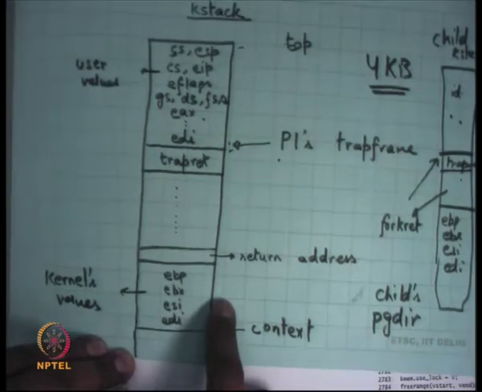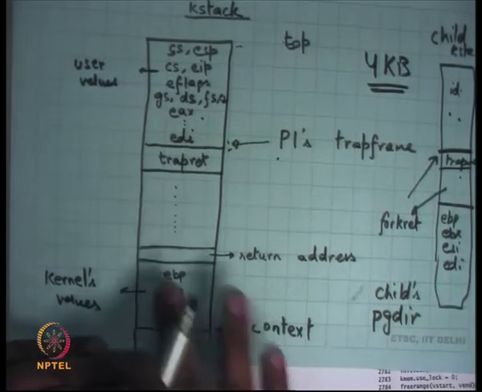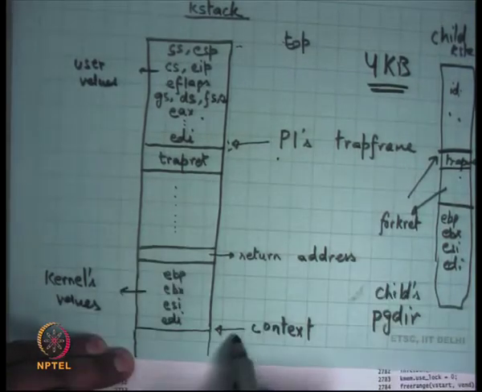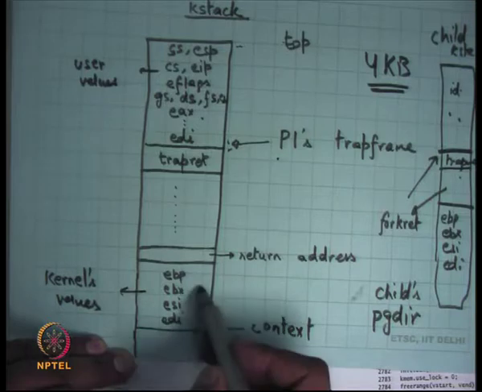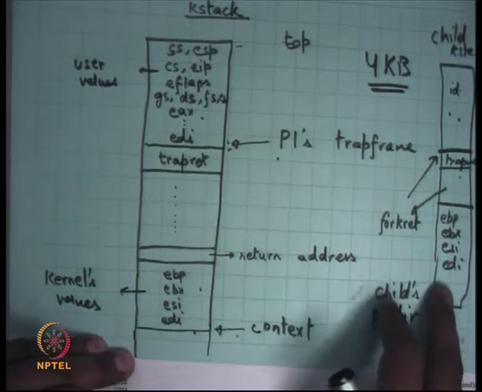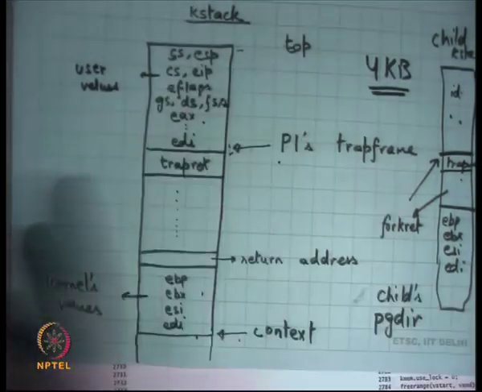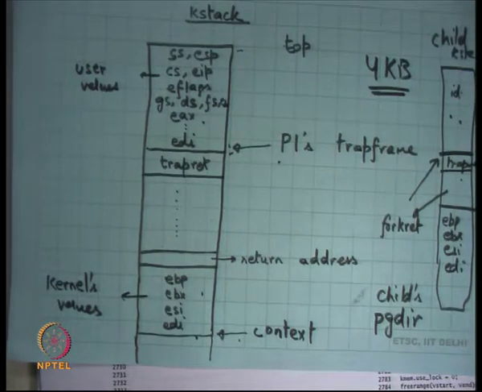That's where the old context is. So if you are switching from here to here, then this will be the old context, and you're going to save the current values here, and you're going to load the new context from here. So that's what this is going to do. It's going to save the current context into the old context, and the old context will live on the K stack of the old process or old thread, and similarly you're going to load values from the new context.